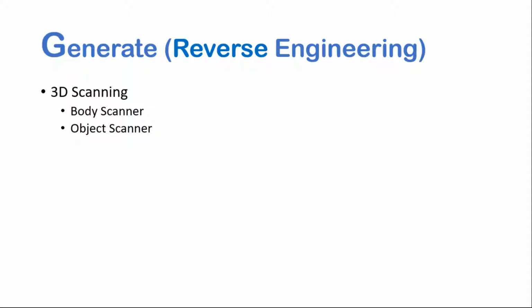And generate means reverse engineering. We call it reverse engineering. 3D scanning comes under reverse engineering. We are using two types of scanners here. One is the body scanner, like a handy scanner, with which we can scan the body, and the other is the object scanner.